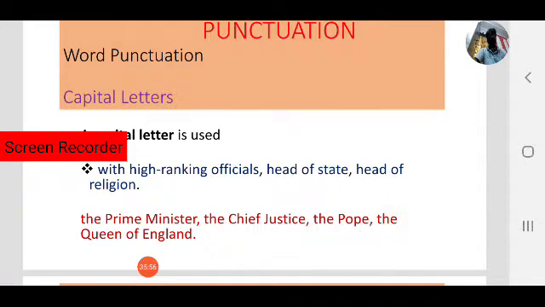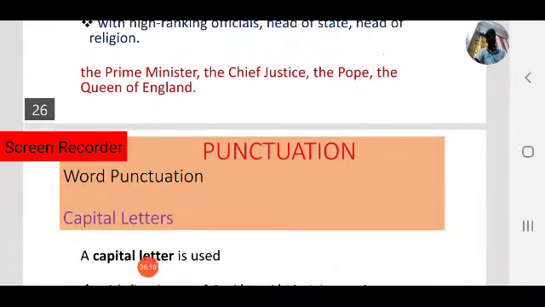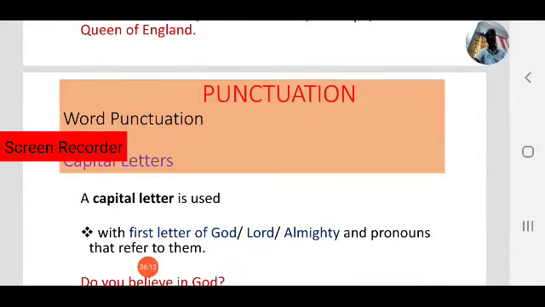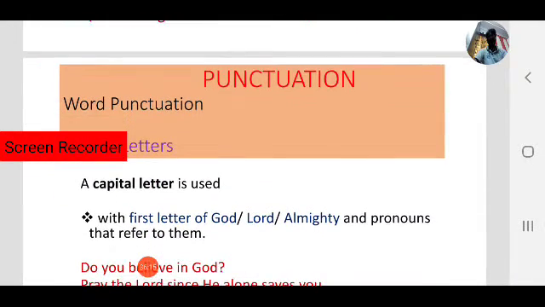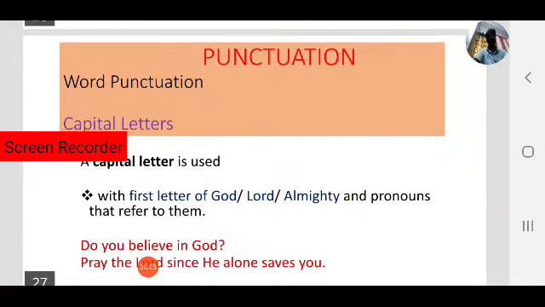Next, the Pope, head of religion, the P must be a capital letter. The Queen of England is also high ranking. In these cases, we use capital letters. Next, another case. A capital letter is used with the first letter of God, Lord, Almighty, and proper nouns that refer to them.